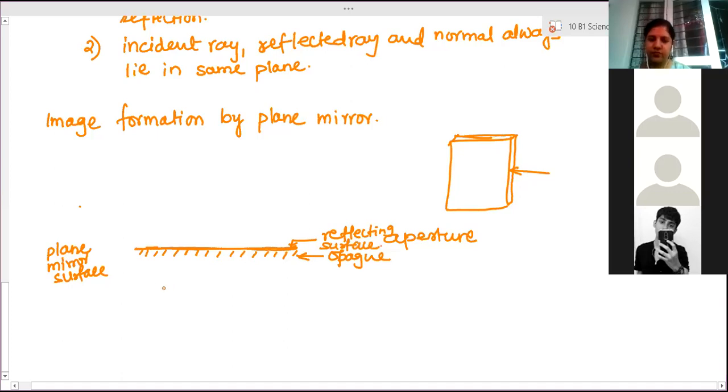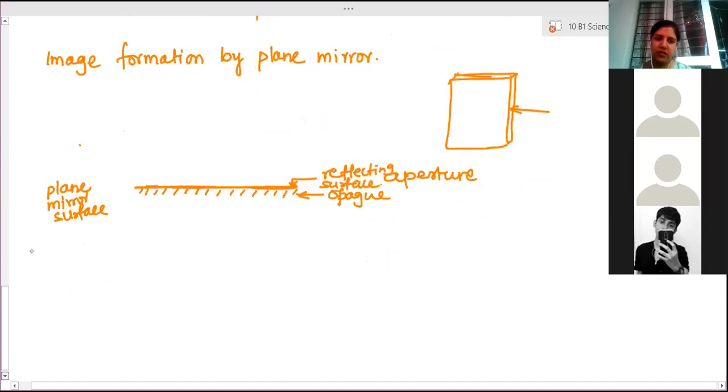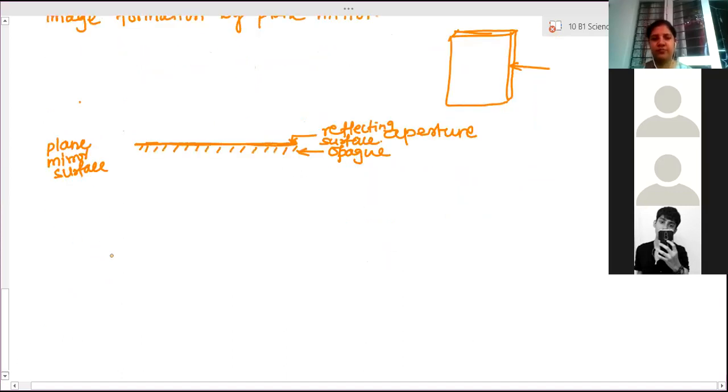Clear? Able to understand? Yes, ma'am. This face is reflecting. That means light falls on it and is reflected this way. But if light falls on the back, it won't. The backside is blackened or painted orange, so there is no smooth polished surface on the backside.